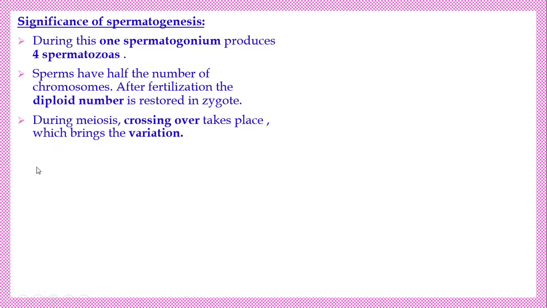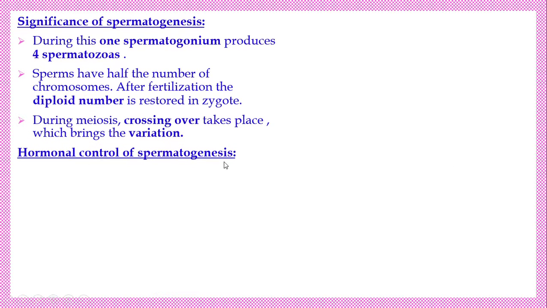During meiosis, crossing over also takes place. That is a special feature of meiosis. During mitosis, such things do not happen. During meiosis, crossing over of the genes and chromosomes takes place, so there is a chance of variation. That is why children born to the same parent are not alike, even not exactly like the parent. The reason for children of the same parent being different from one another, with small variations from the parent, is the crossing over during meiosis division, so that variations occur. That is the evolutionary importance.